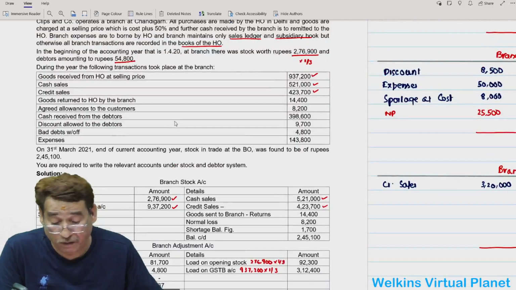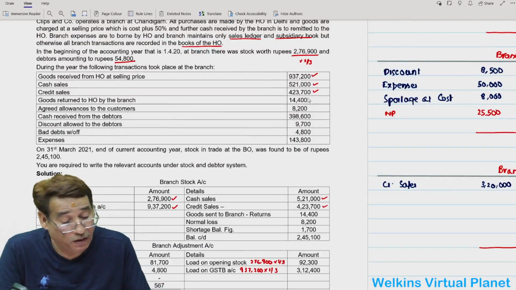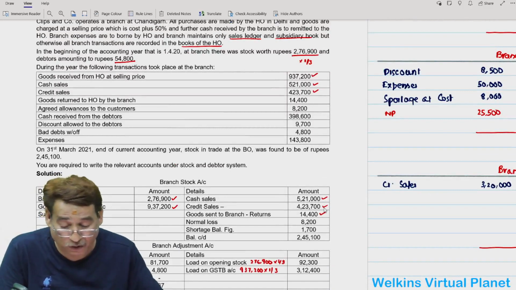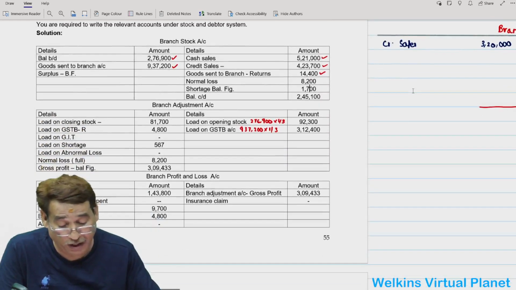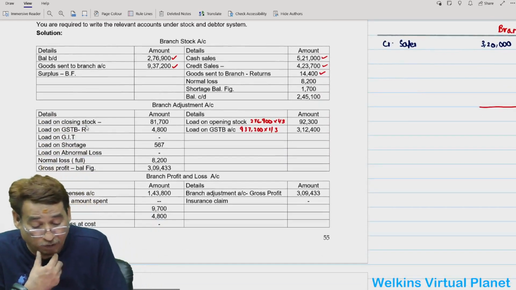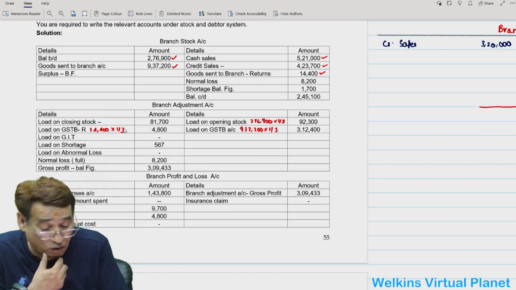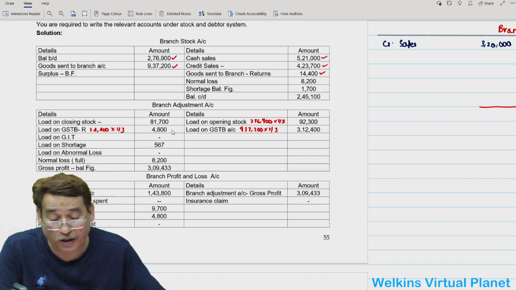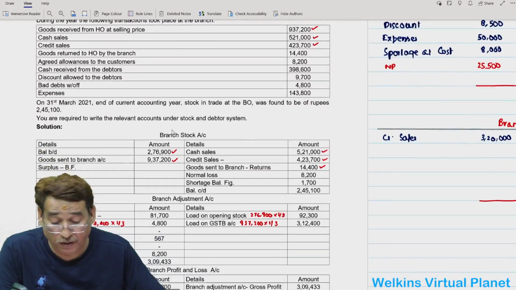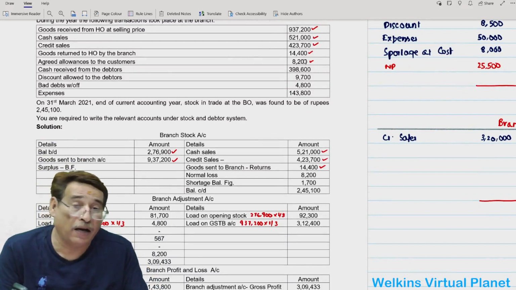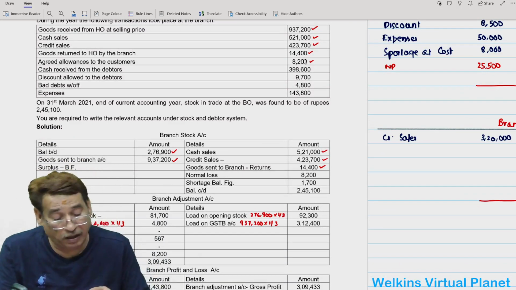Then we have goods returned to head office, that is 14,400. So towards the credit side of the branch stock account, we will write 14,400 and we will take the loading of this. We will write here loading on goods sent to branch account 14,400 into 1 by 3. 4,800 will be loading. Then agreed allowances to customers. See, allowances to customer, if it is written, I explained this point in an earlier question